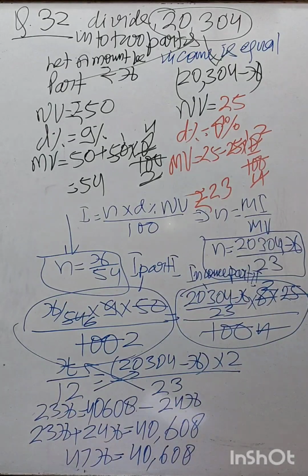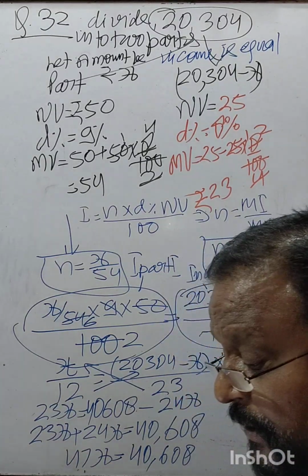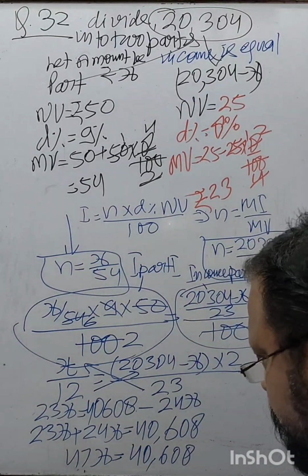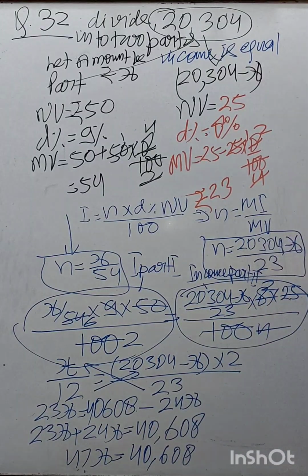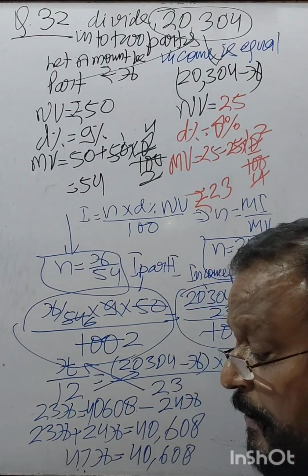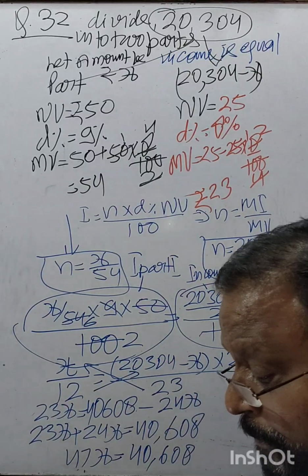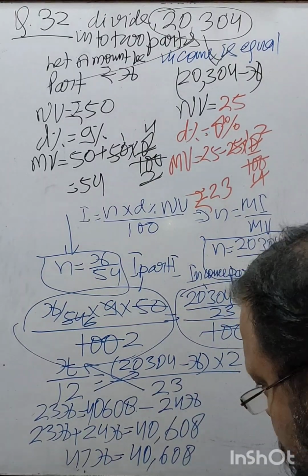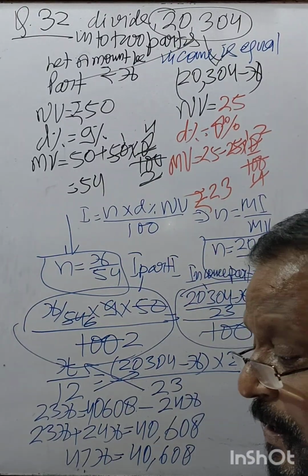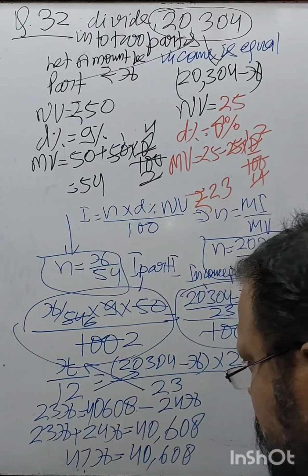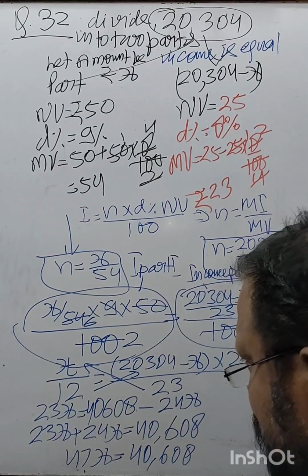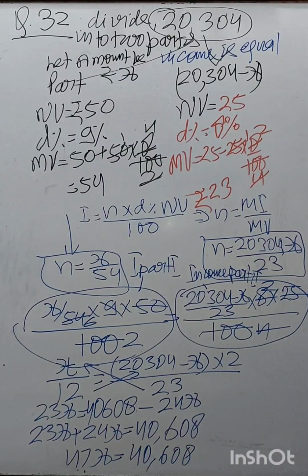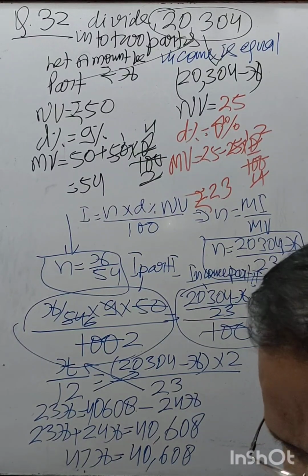When you solve it further, how much will you get? I do not know. I know this only. It's 40,608 divided by 47. Oh my god.